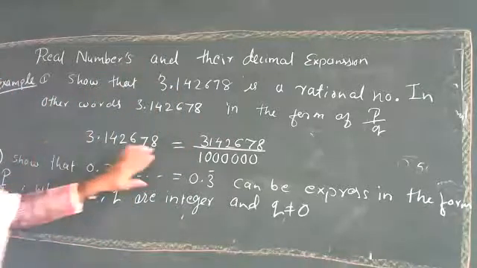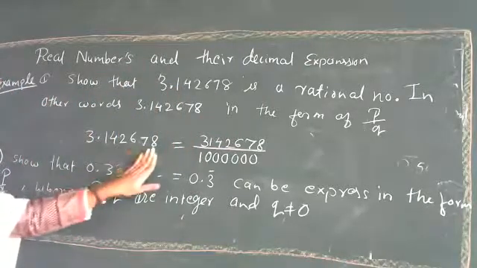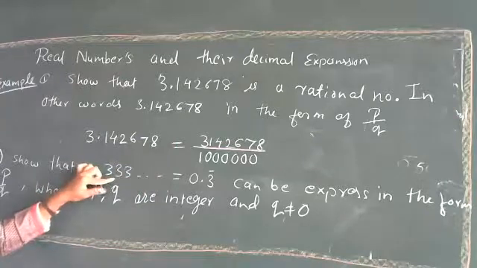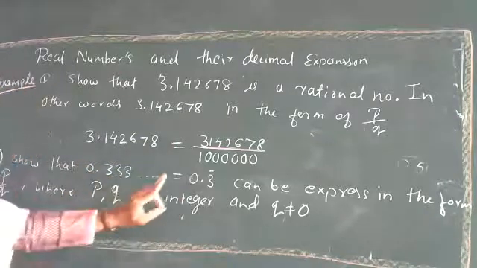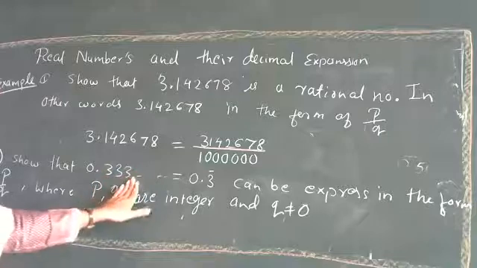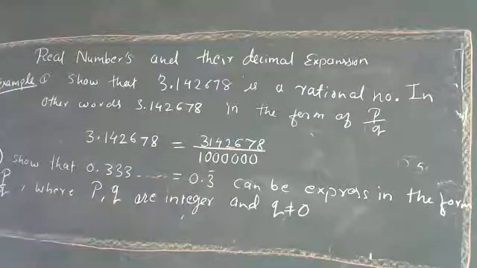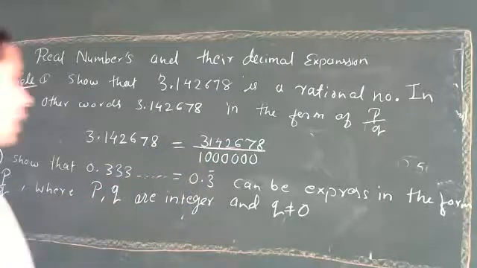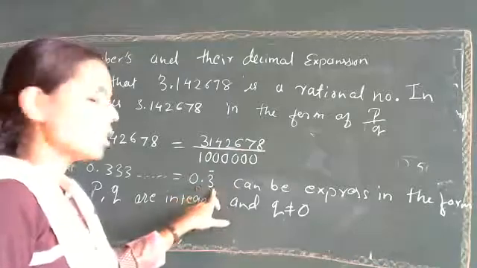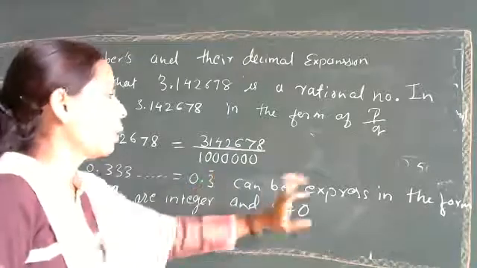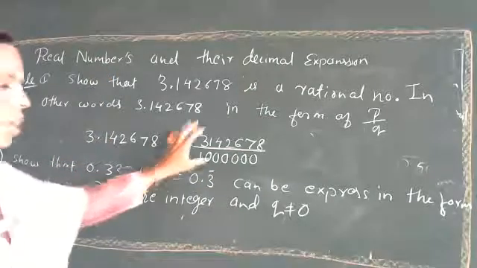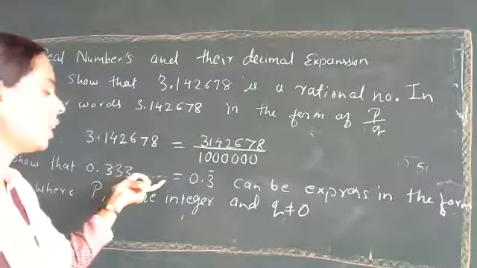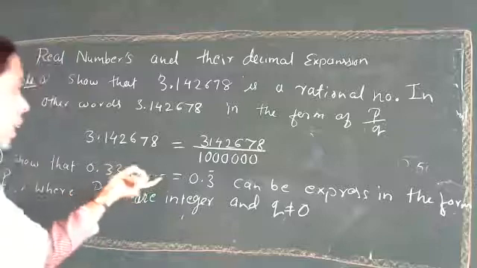But here, we do not have any expansion after this 8. In the second example, we have big dotted values, meaning expanding values after 0.333. Again we are going to get those values in a repeated pattern. So that will be written as 0.3 dot, which can be expressed in the form of p upon q. Now this number we can't show like this because we don't know where it ends, right?